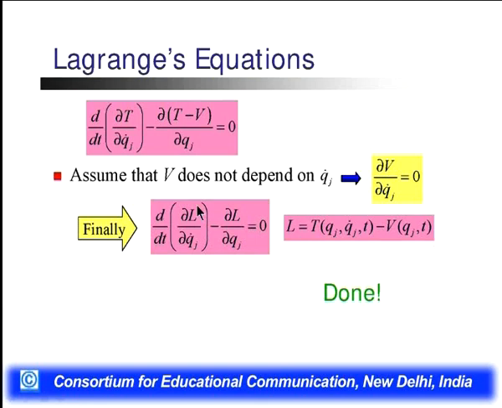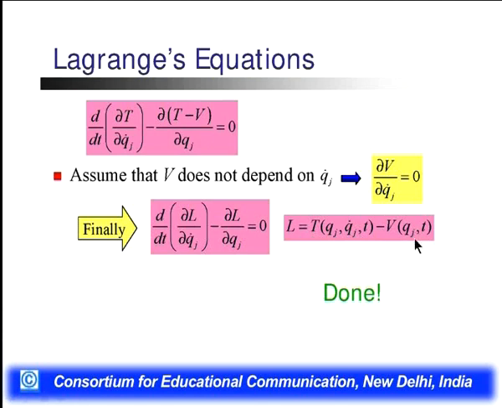This is the Lagrangian equation in terms of the potential energy and the kinetic energy. Here we see that the Lagrangian is equal to the difference of the kinetic energy and the potential energy. From this equation we can say that the constraints can be explained in the kinetic energy. Here we see Qj, where we don't have a time coordinate.